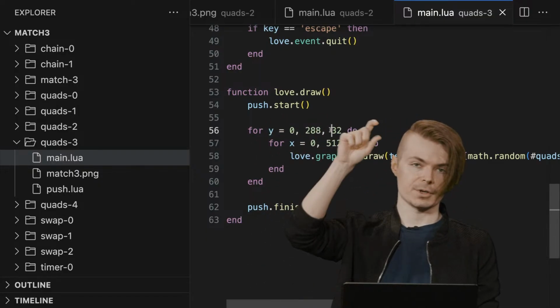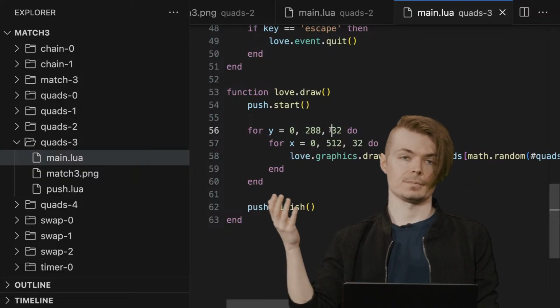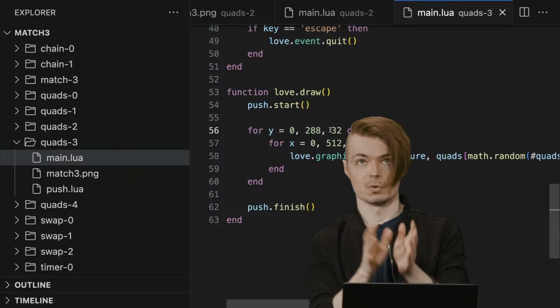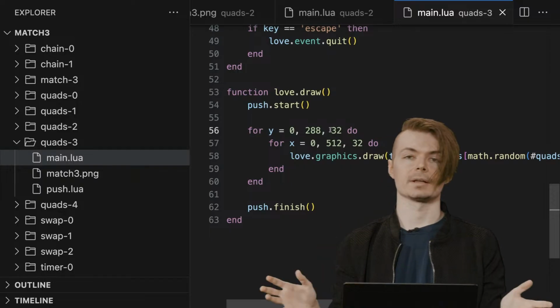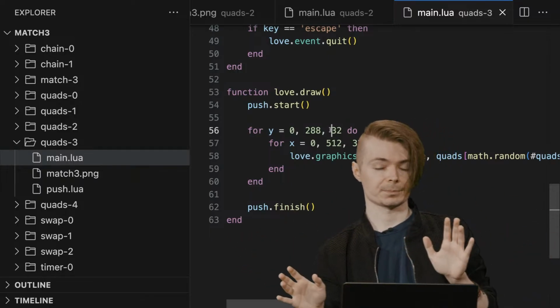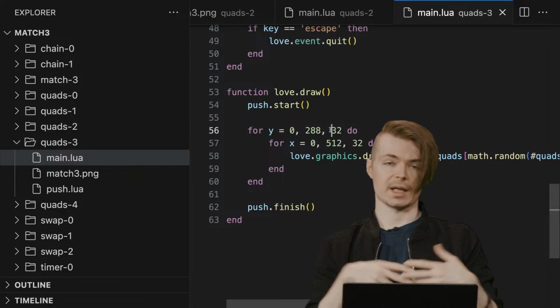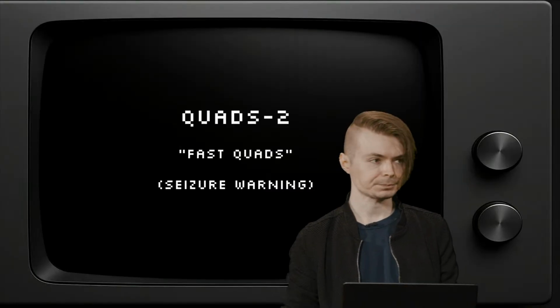We're going to draw in 32 pixel blocks a random tile. That's effectively what we're doing when we draw the board in the actual distro, except here we're not storing it. This is just ephemeral information, which ultimately isn't that useful because it's not preservable. We can't perform any operations on it, but we're getting closer to our end goal.